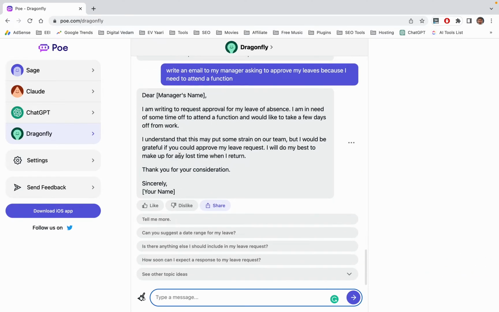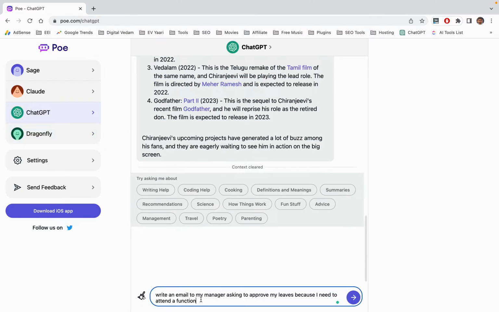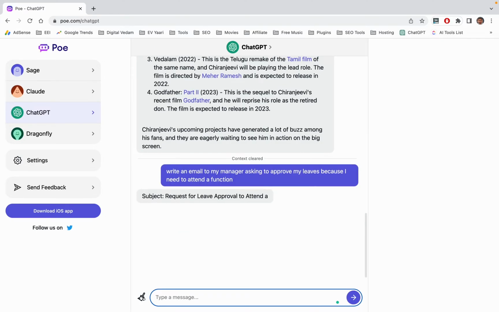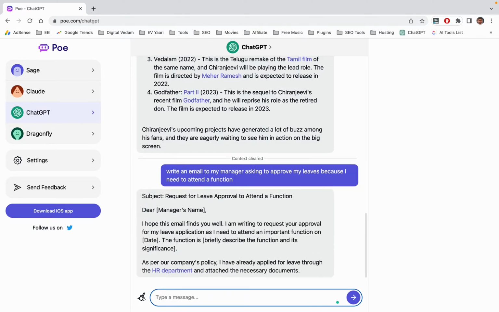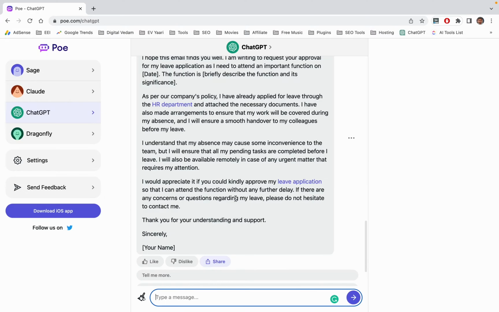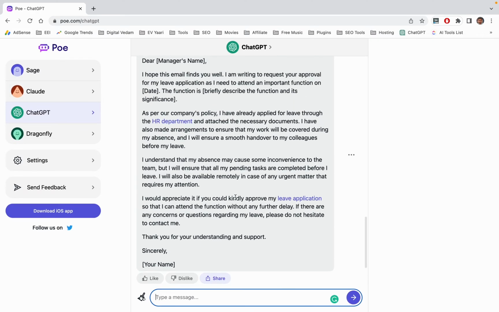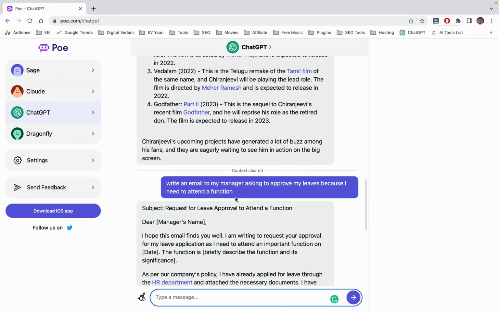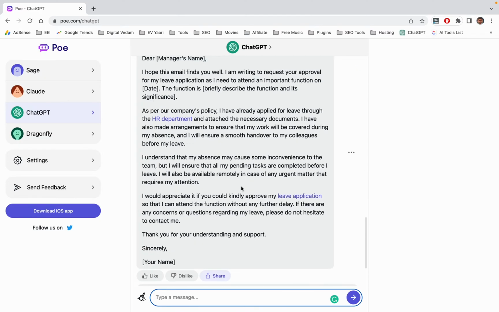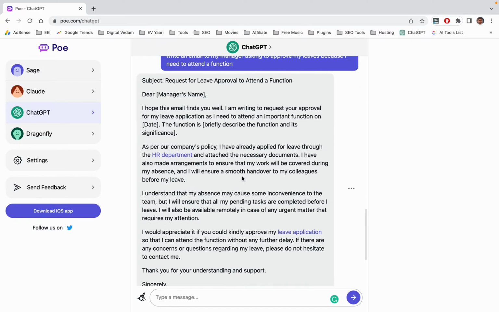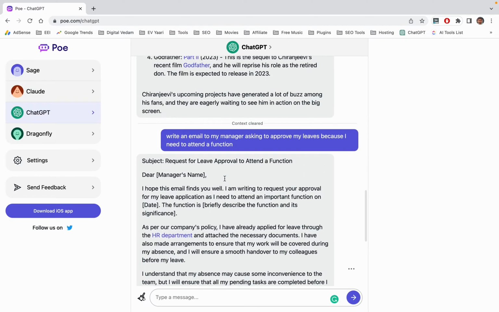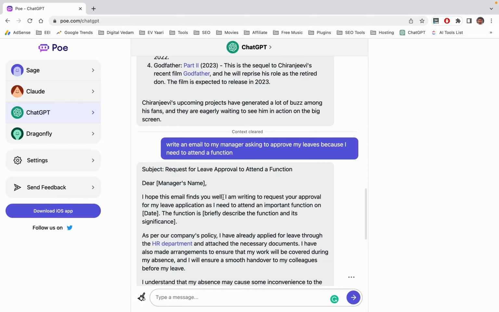Okay, this also looks fine. All of the 3 look fine. Nothing to complain. So let's look at this one. Okay, ChatGPT has written a very long email, and it has written some unnecessary points also, like HR department, smooth handover and all these things, which is not really needed.